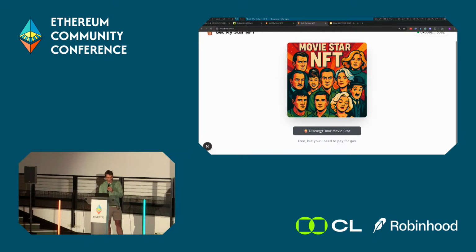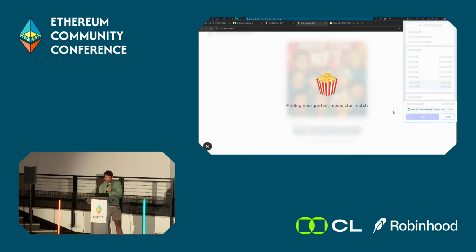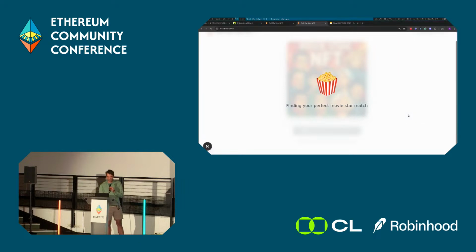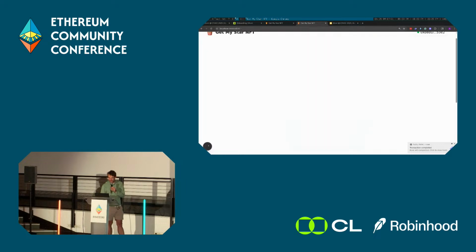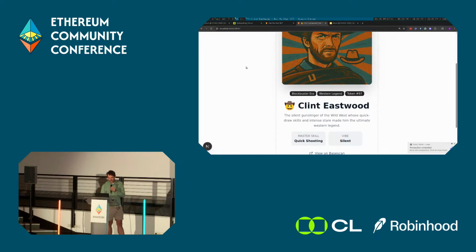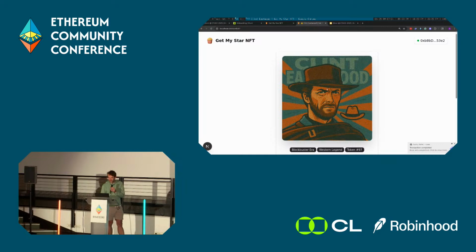And I just switched over to a branch that has the Divvi integration changes. So I can discover my movie star persona. Okay, hopefully the page refreshes. And here we are, Clint Eastwood, the silent gunslinger of the Wild West, whose quick draw skills and intense stare made him the ultimate Western legend. Pretty happy with that NFT.